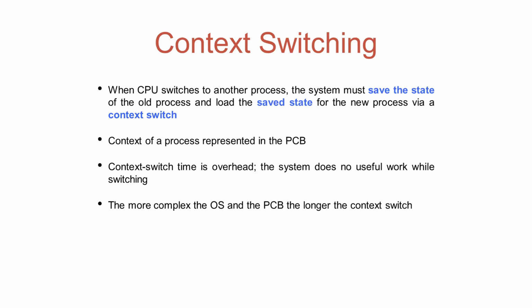Please note that the state of a process is also known as context. The state of a process is context. It means the context of a process is represented in its PCB. Now, during saving the state and loading the state, no useful work is done by the CPU. So this context switching time is total overhead. The more complex the operating system is, the longer is the context switching time.